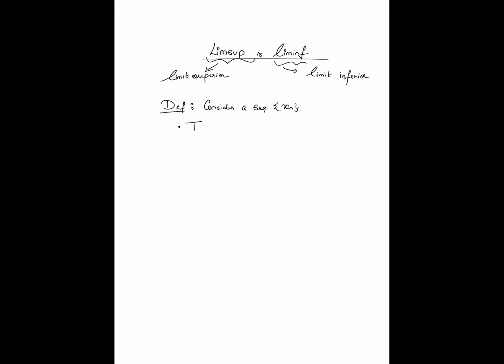If the sequence is unbounded from above, then by definition we say that the lim sup of the sequence, which is denoted by lim sup xn, is equal to infinity. Okay, so if a sequence is unbounded from above, we just define its lim sup to be infinity. If not, in other words, if xn is not unbounded from above,